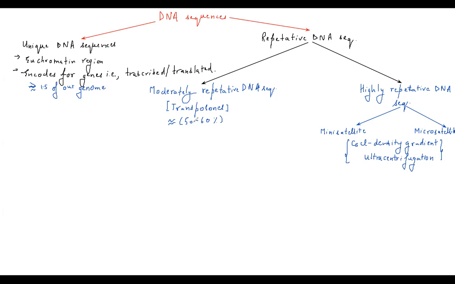Okay. Now, moderately repetitive DNA sequences can further be divided into simple transposons and then retrotransposons.